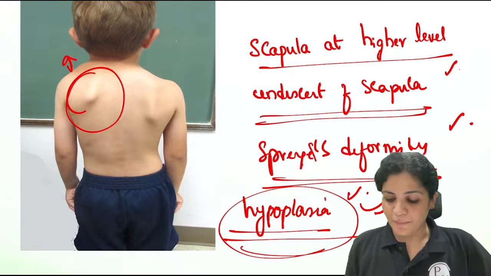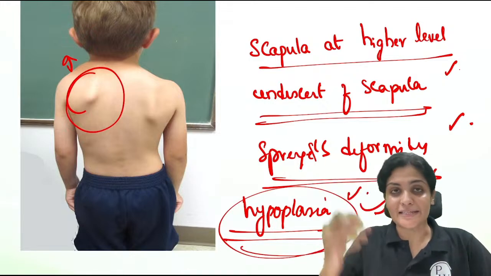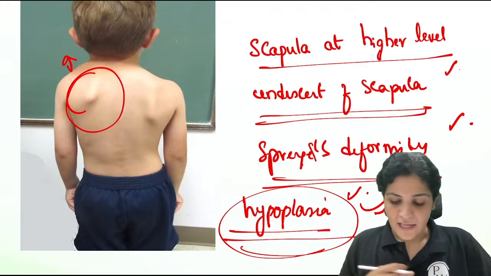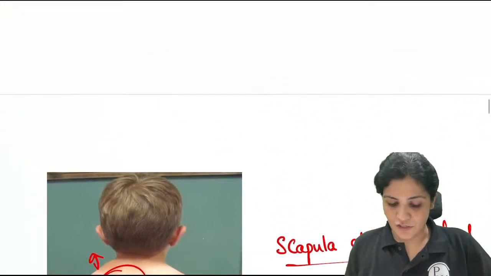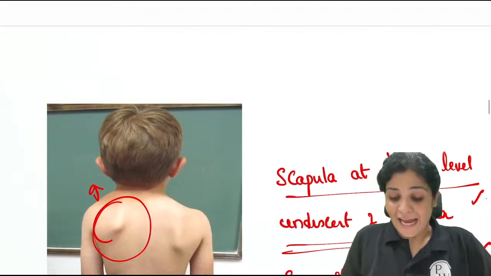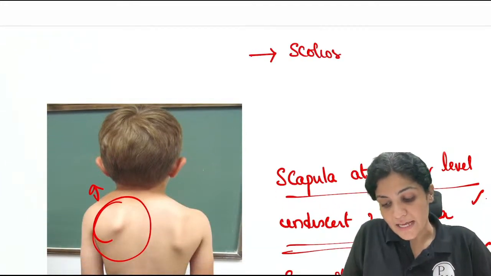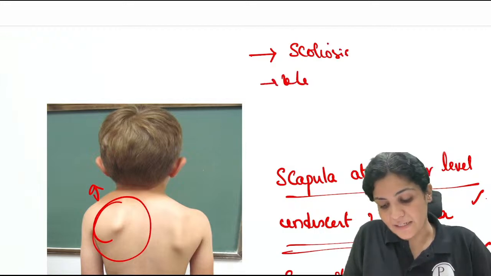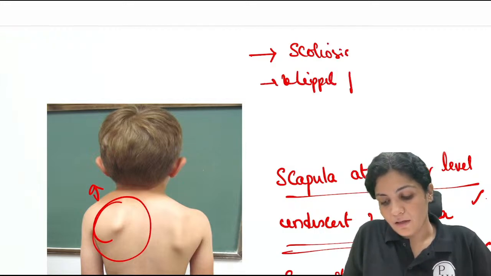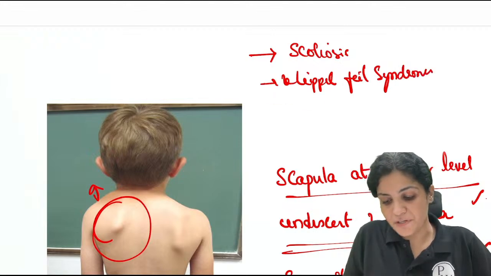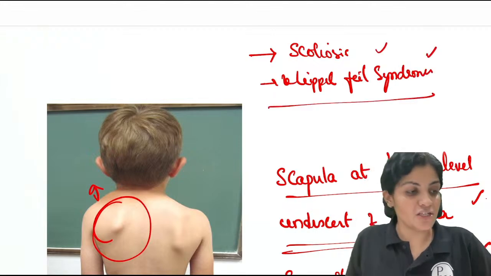Okay, so this is hypoplasia of the scapula where you see the scapula at the higher level. This is called Sprengel's deformity, and it can be associated with scoliosis. It can be associated with Klippel-Feil syndrome. So once you see Sprengel's deformity, you can also evaluate for these two conditions.